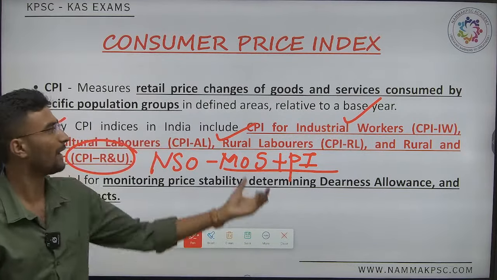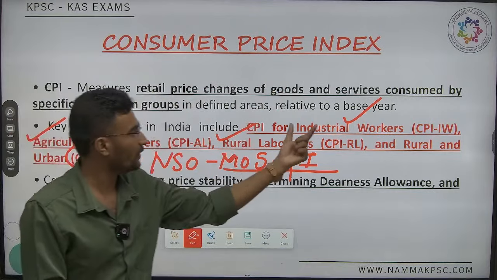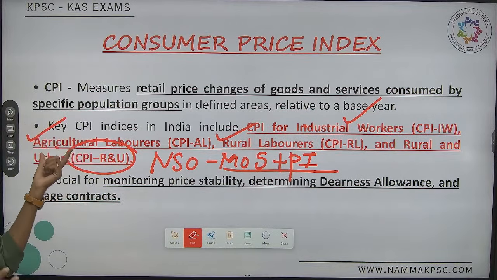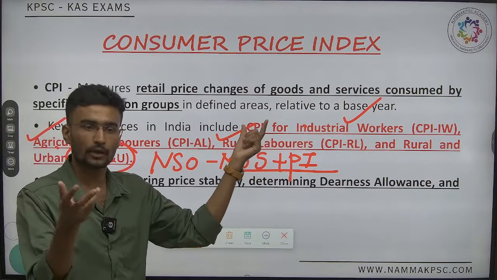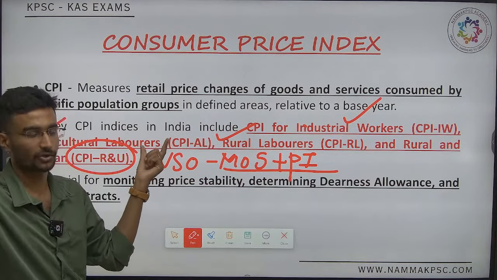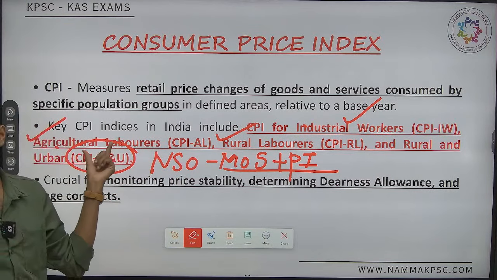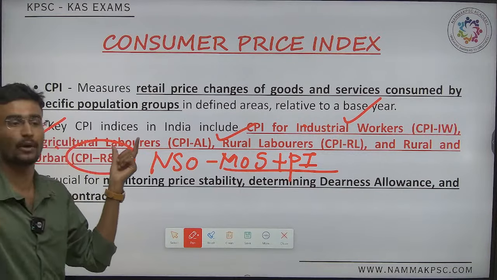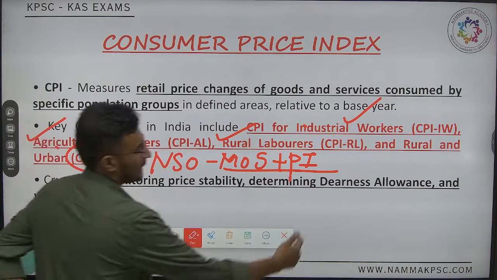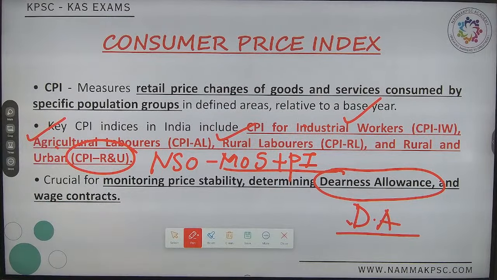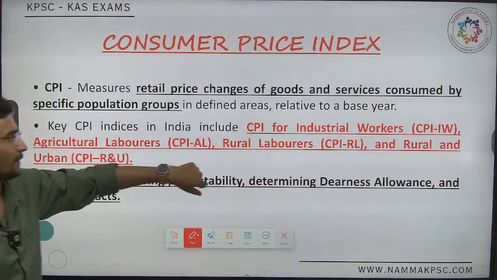And that data has been submitted by different bodies. If I'm working in the industrial sector, the industrial data is used. If I'm working in agriculture, agricultural data. If I'm a rural laborer, rural data. If I'm working in urban and rural other sectors, which data will I use? It is combined data. Combined data is used for calculating or providing dearness allowances, that is, DA. We call it dearness allowance. This data is being used. Okay? Let's note it down.